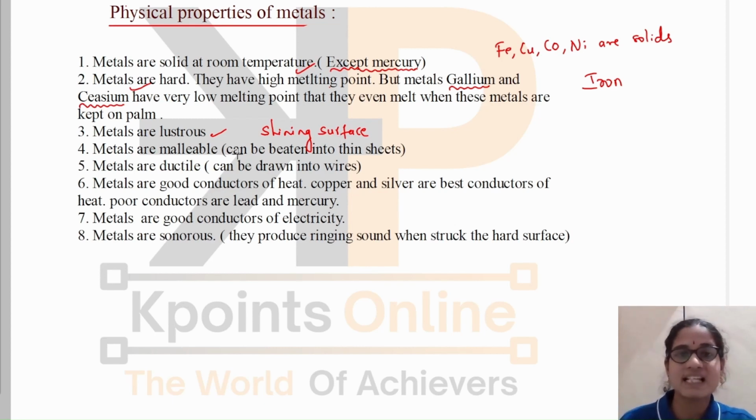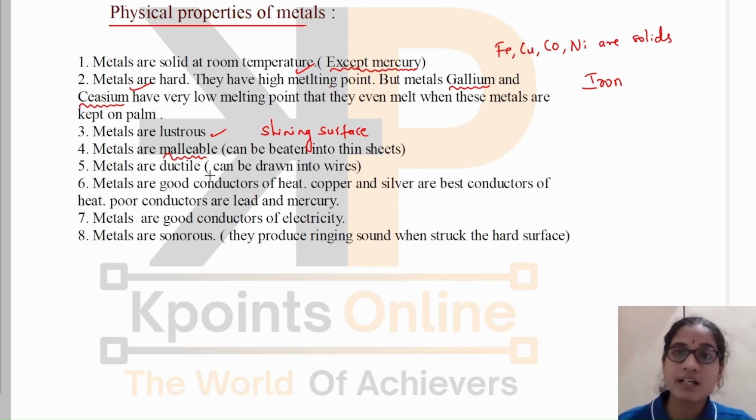Then metals are malleable. Malleability is a very good property of metals, by which they can be beaten into thin sheets. You can see that aluminum foils are available nowadays because aluminum is malleable. If you take a metal like aluminum and hit it with a hammer, what happens? It will not break. It will form thin sheets. So such a property is used in making materials like sheets.